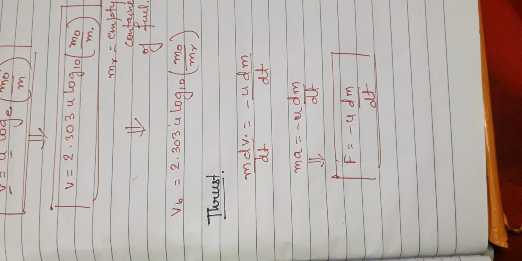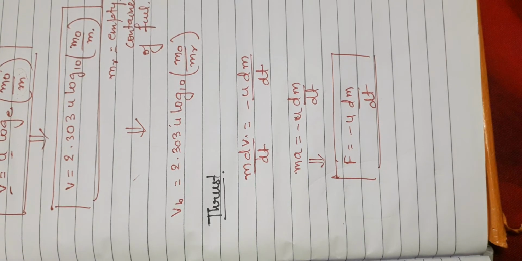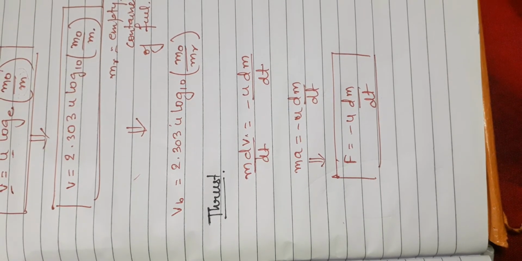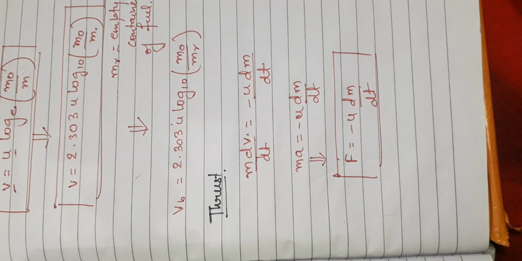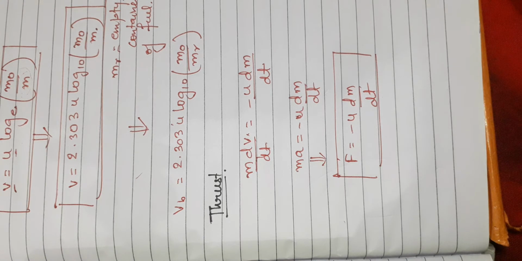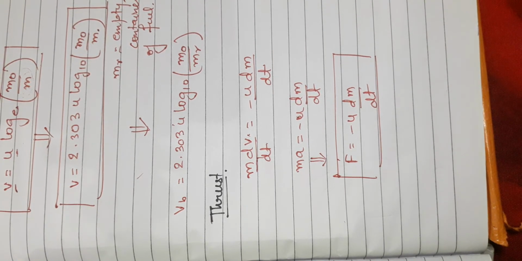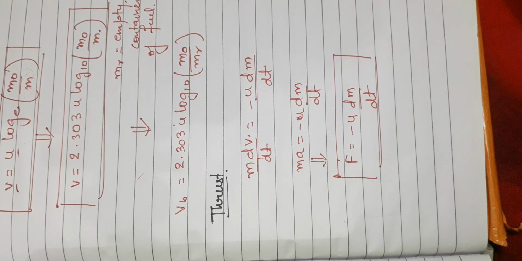This negative sign indicates that the thrust on the rocket is upward, that is, in the direction opposite to the direction of escaping of the gases. So the negative sign indicates the thrust on the rocket is upward.